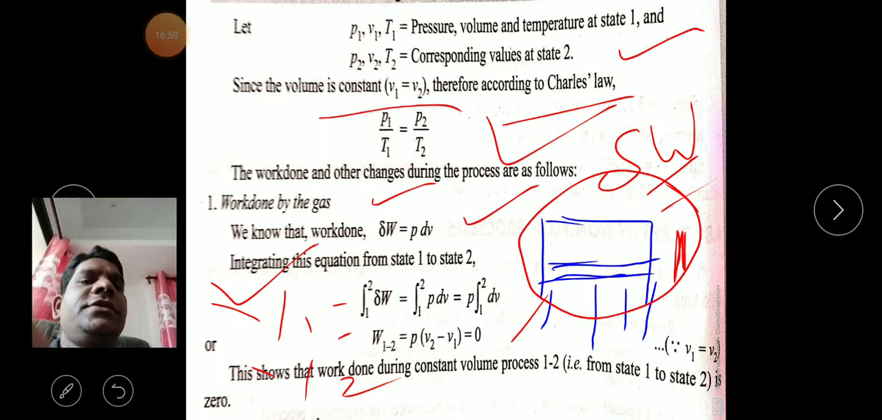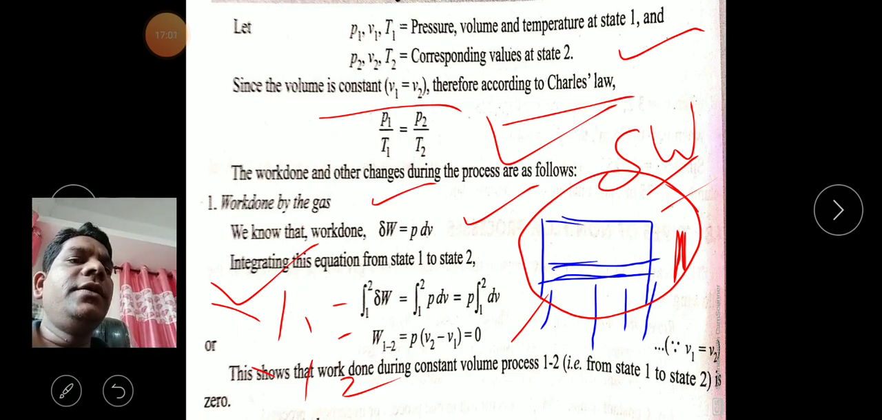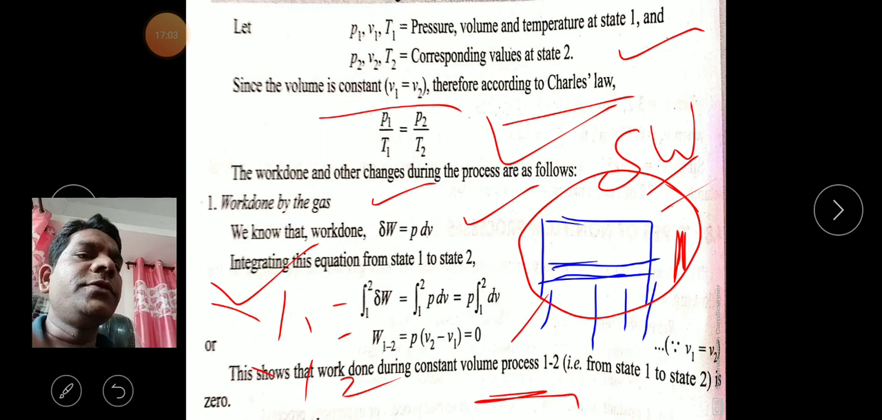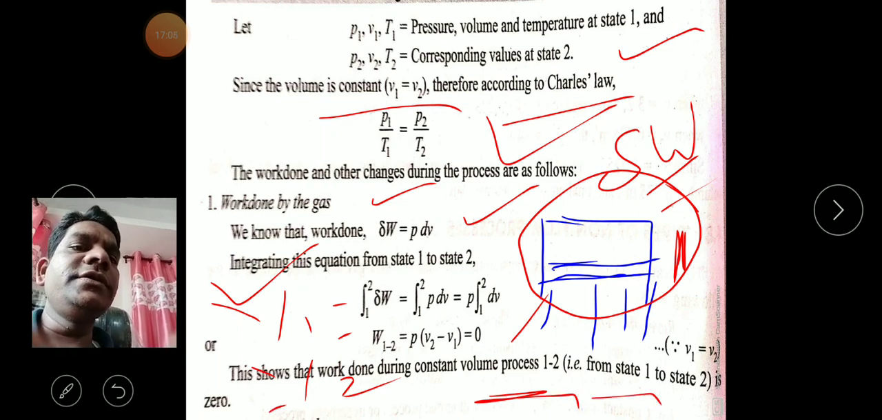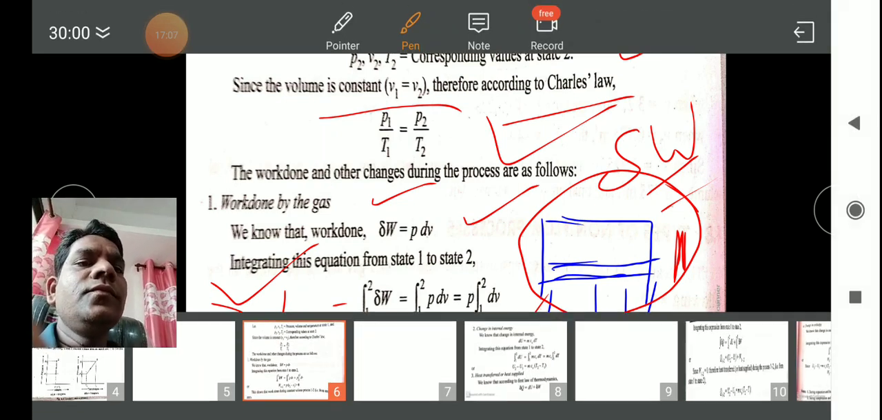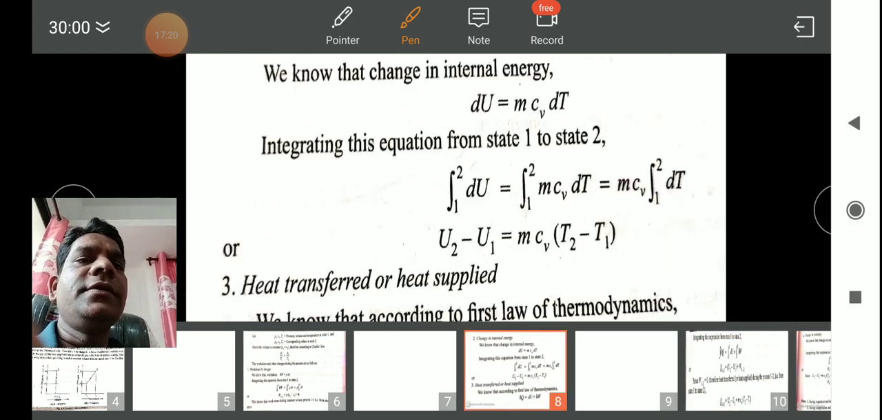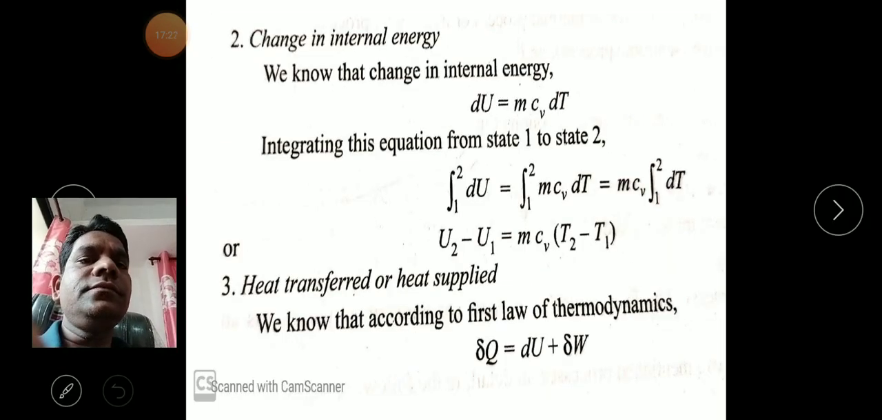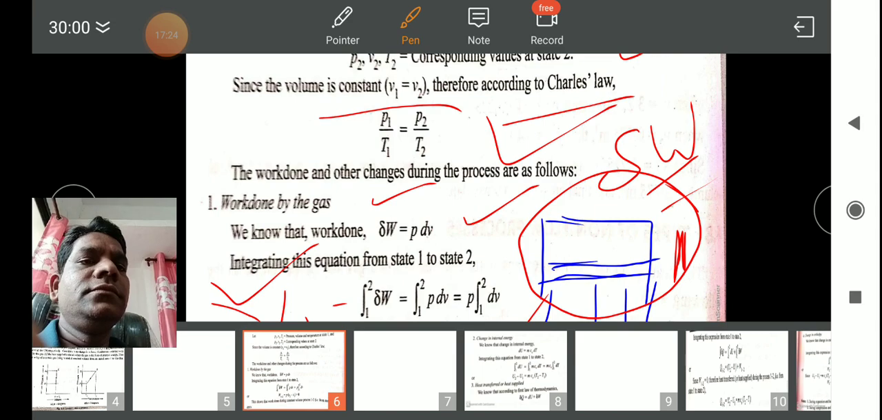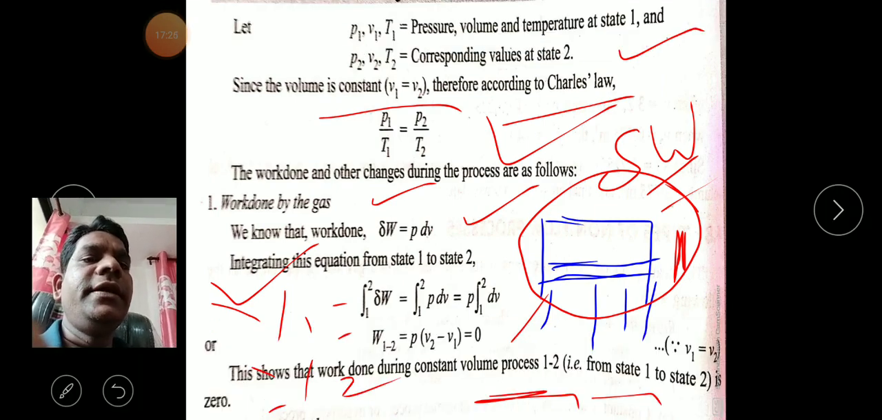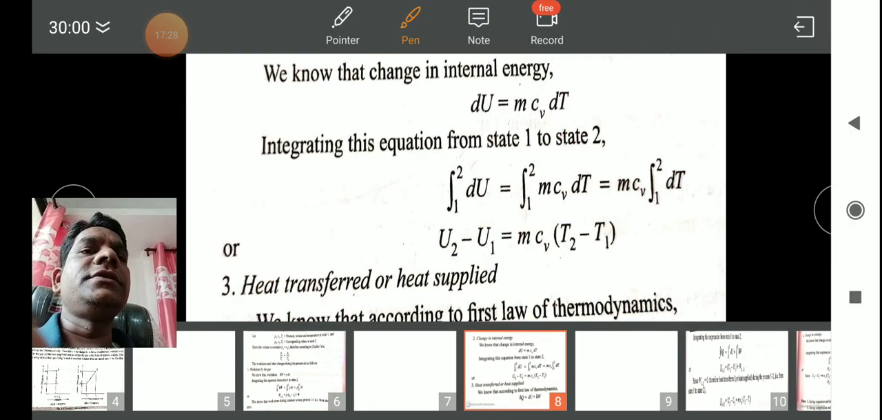So this shows that the work done during the constant volume process from state 1 to state 2 is 0. Now after that, see here, another equation we have to solve. How much heat is transferred? So heat transfer is calculated. We complete this slide, then we focus on the next slide.